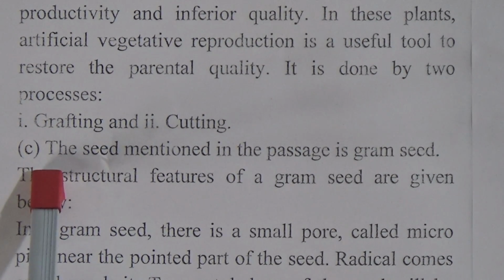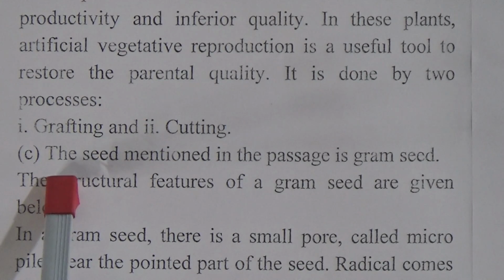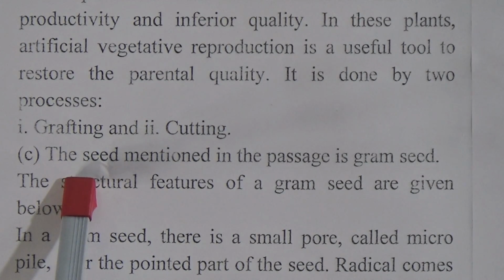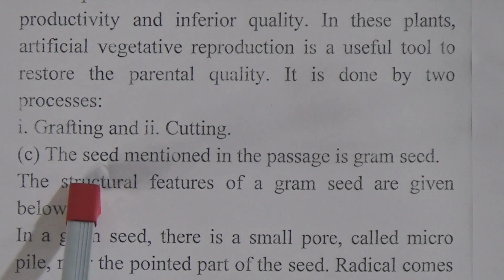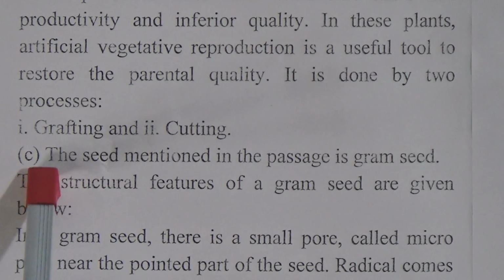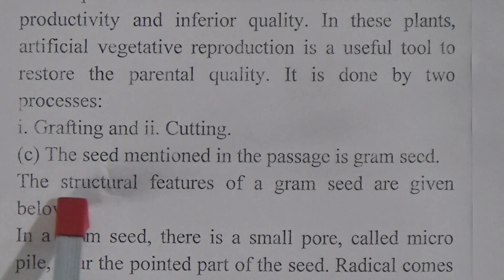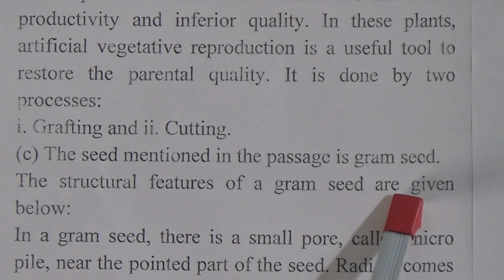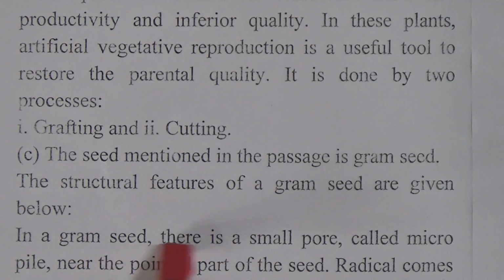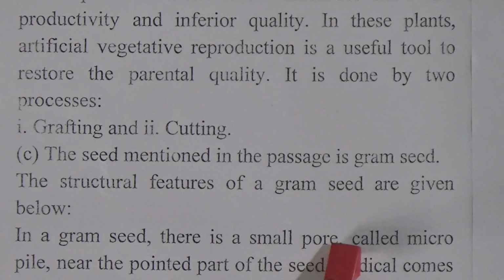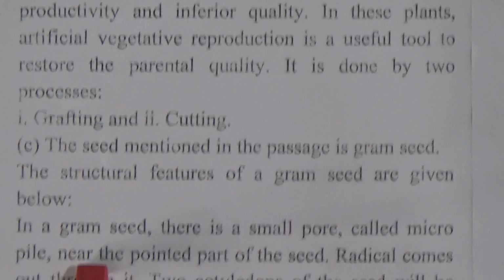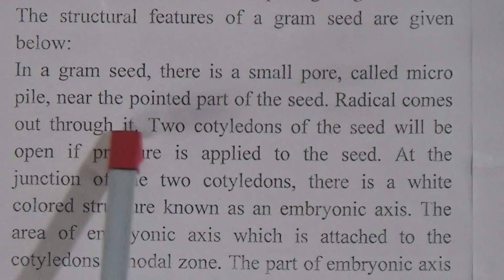So, the third question was, explain the structural feature of the above mentioned seed. The seed mentioned in the passage is gram seed. The structural features of a gram seed are given below. In a gram seed there is a small pore called micropyle. Near the pointed part, the radicle comes out through it.